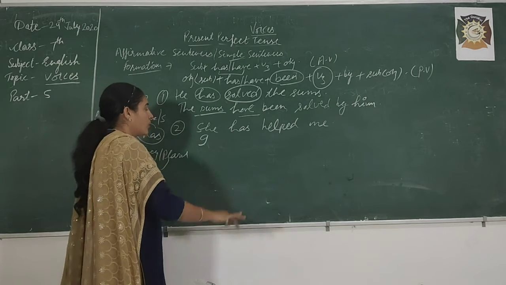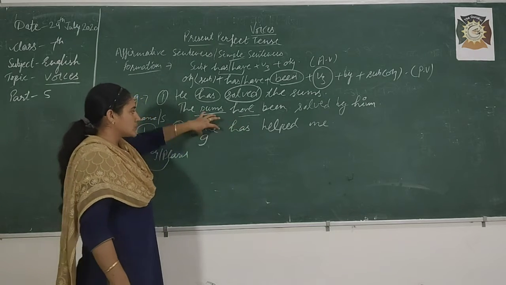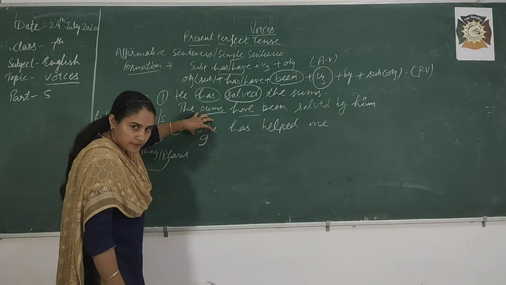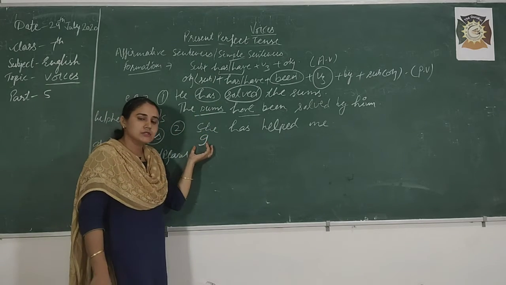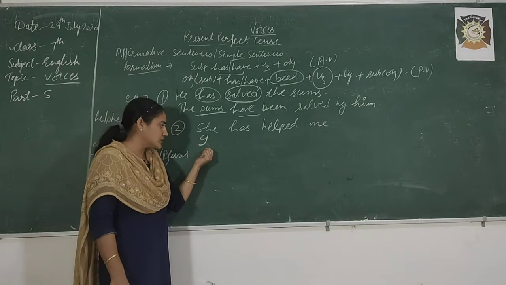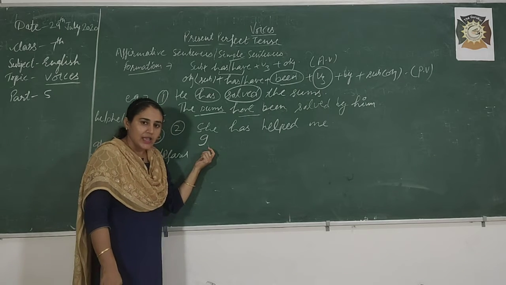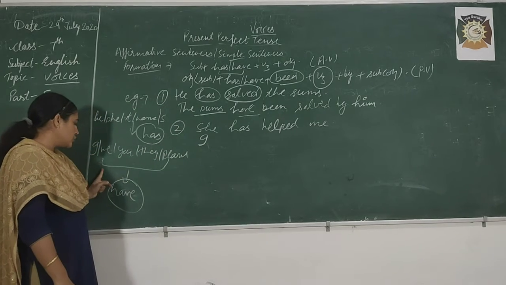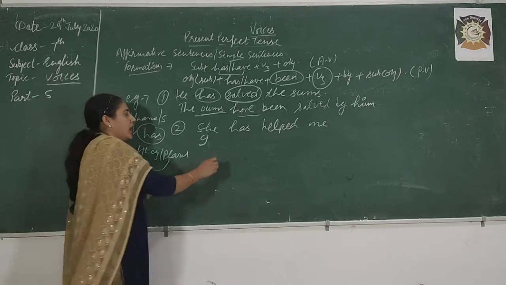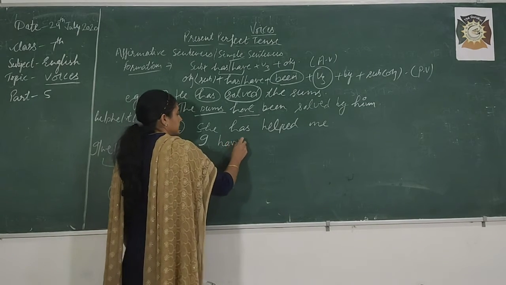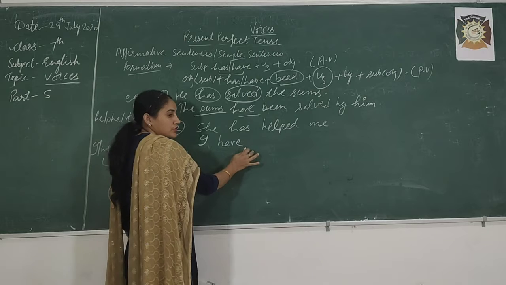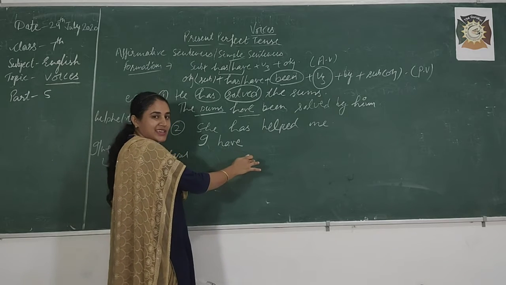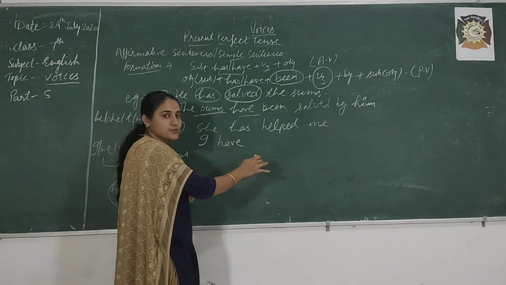I. Now has is used according to she, right? So we have to use the helping verb according to the new subject in passive voice, that is I. And with I, what do we have to use? Have. I have. Then one more we have to use, that is being or been. That is been.